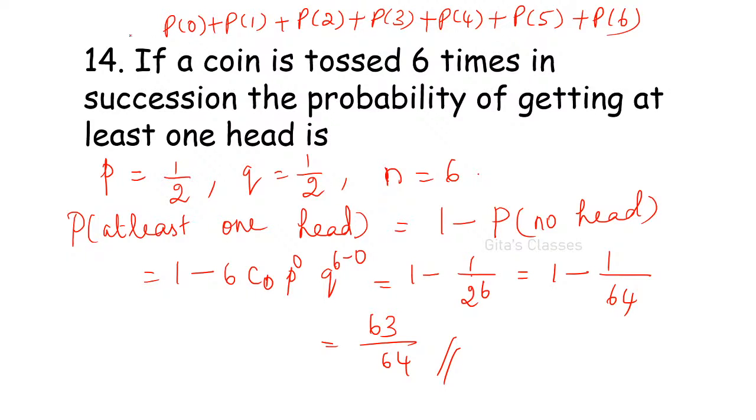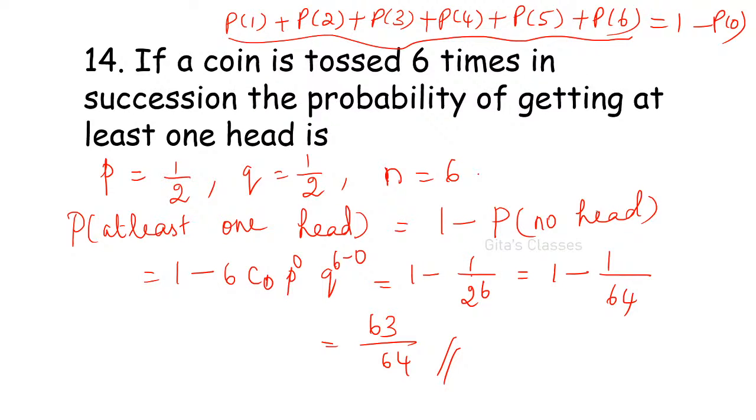We know that total probability is 1. Therefore I am going to take this as 1 minus P of 0. P of 0 is the probability of no head. Here also we have to use binomial. Yes, ma. Next question.